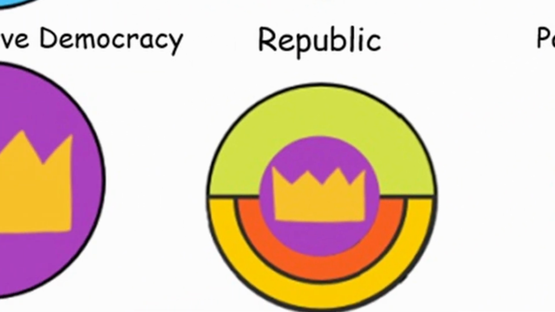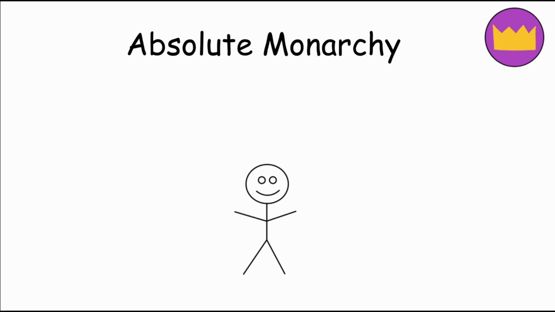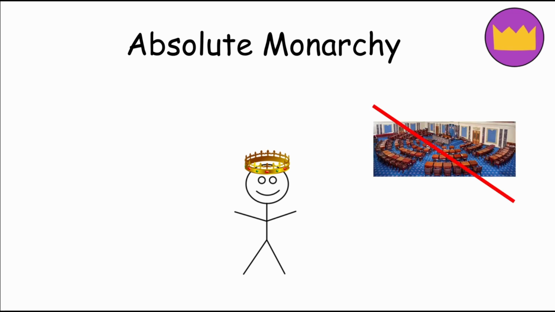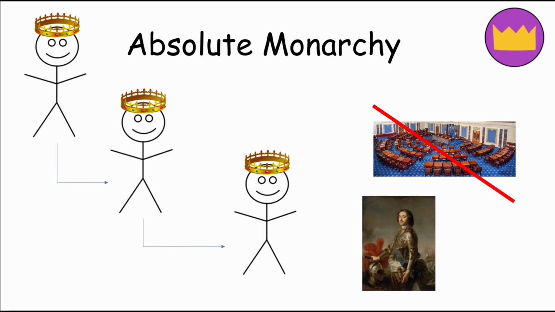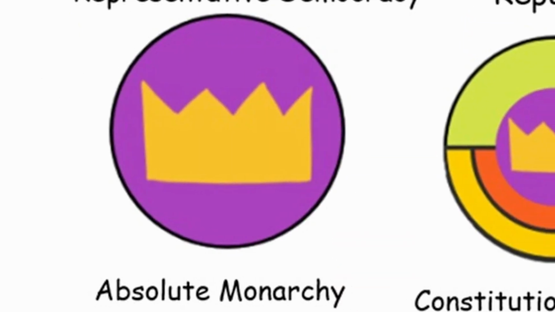Absolute monarchy. An absolute monarchy is a form of government where a single individual, called the monarch, holds absolute and unrestricted power. The ruler's authority is not limited or subject to approval from a legislative body. The monarch often inherits the position. Examples of absolute monarchies include Imperial Russia under the rule of the Tsars.